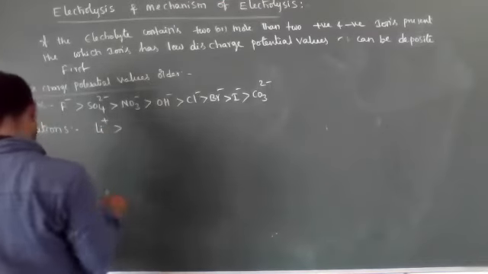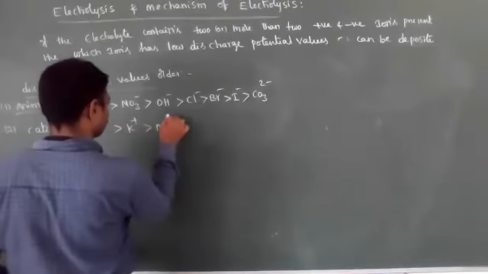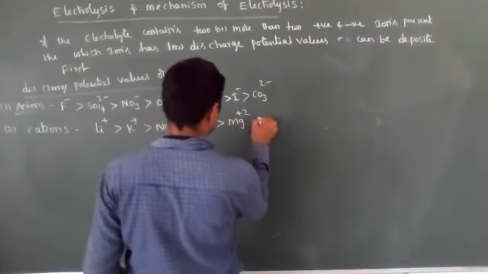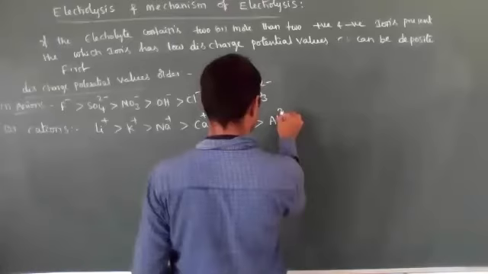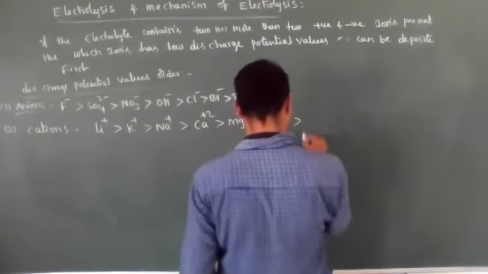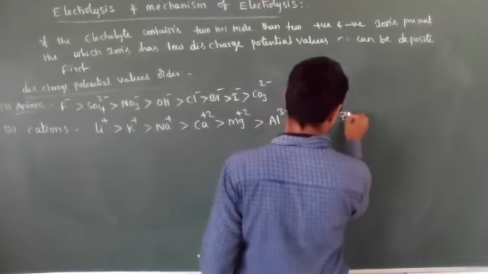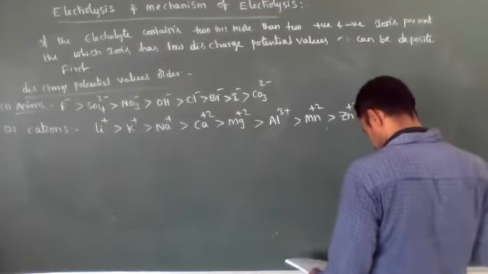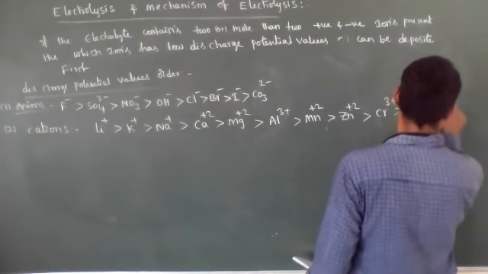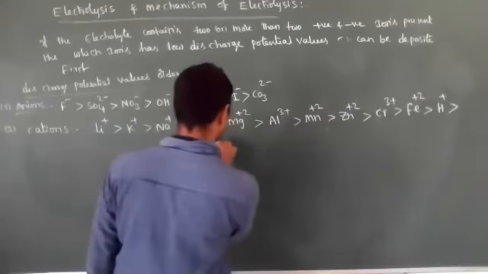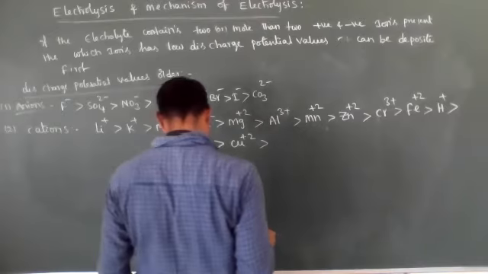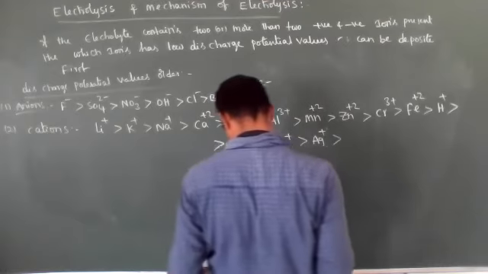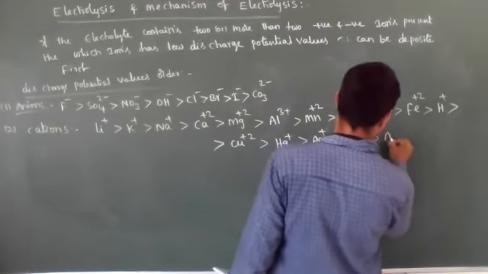Lithium plus has more discharge potential than potassium ions, then sodium, and then calcium, and then Mg 2 plus, and then Al 3 plus, and then Mn 2 plus, and then zinc Zn 2 plus, chromium 3 plus, and iron 2 plus, and then H plus, then copper 2 plus, and then mercury Hg plus, and then silver plus, and then platinum 2 plus, and then gold 3 plus.